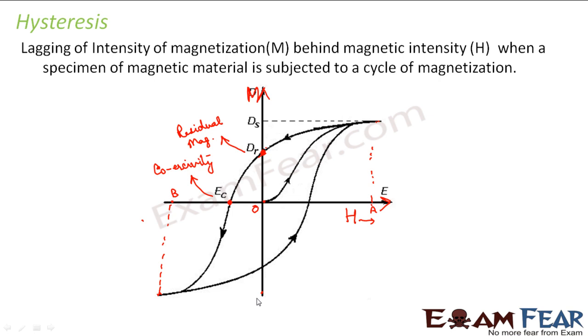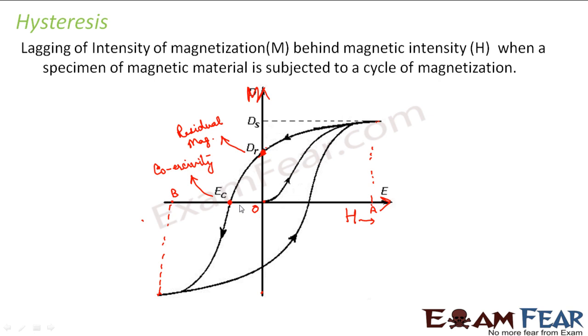So from this graph, we see that the magnetization lags behind the magnetic intensity. That means the magnetic intensity becomes 0 first, and then after some time the intensity of magnetization becomes 0. So the intensity of magnetization M actually follows H.